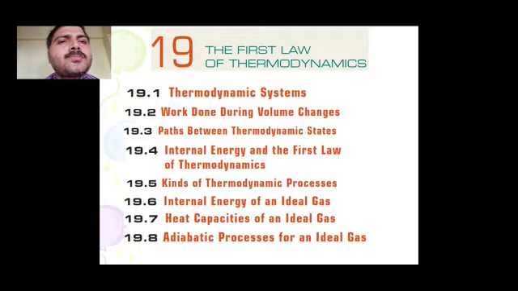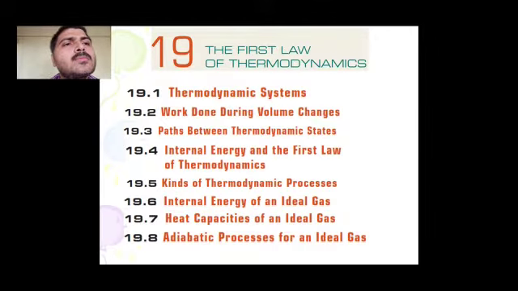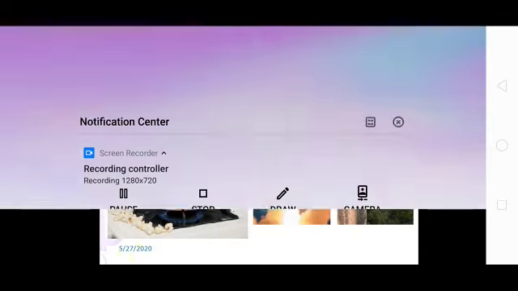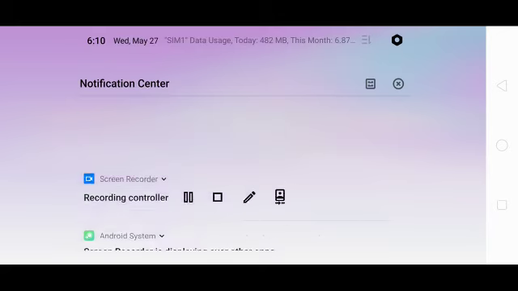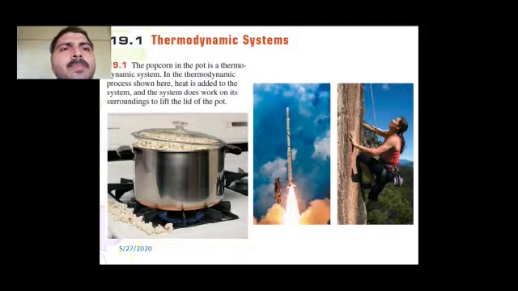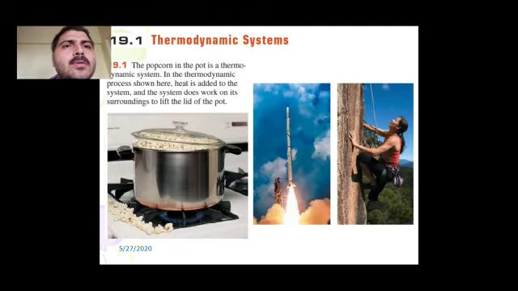In that, we have different topics: thermodynamic system, work done during volume change, so these are some examples of thermodynamic systems.